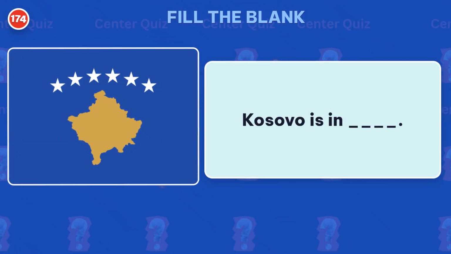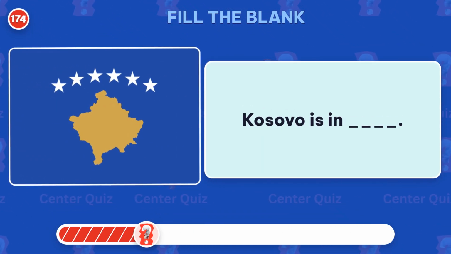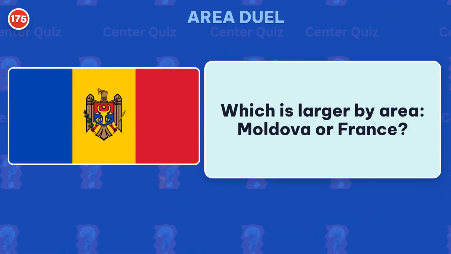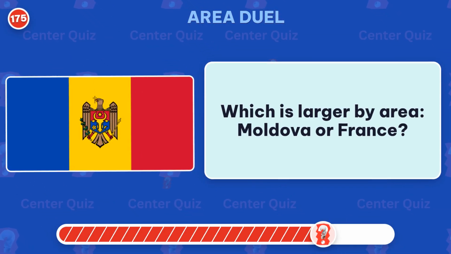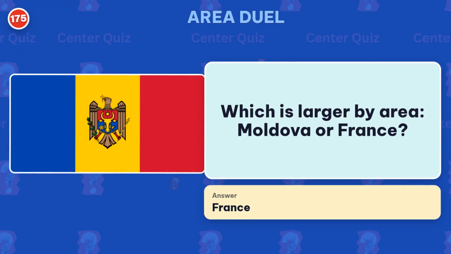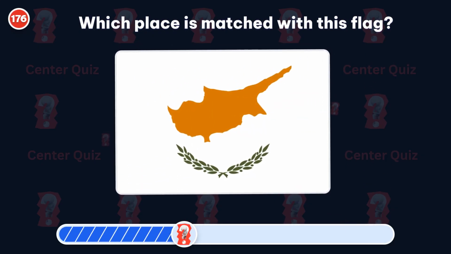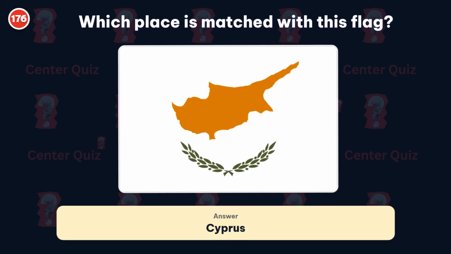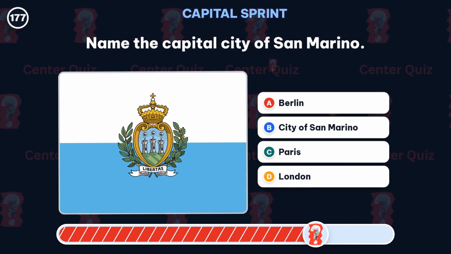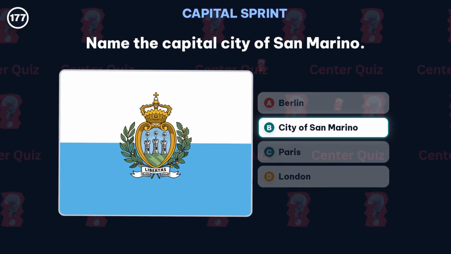Fill in the blank. Which continent is Kosovo in? Answer: Europe. Which is larger by area, Moldova or France? The right pick is France. Which place is matched with this flag? The right answer is Cyprus. Name the capital city of San Marino. Answer: City of San Marino.